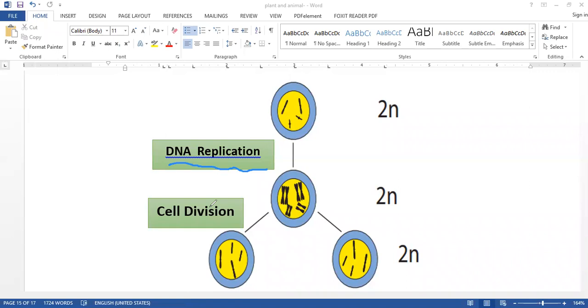DNA replication is the best term. But technically, it is the chromosome that is replicating. Look here. This is one chromosome, and it replicates here. This is another chromosome replicating here. Another chromosome replicates here. Another chromosome replicates here.